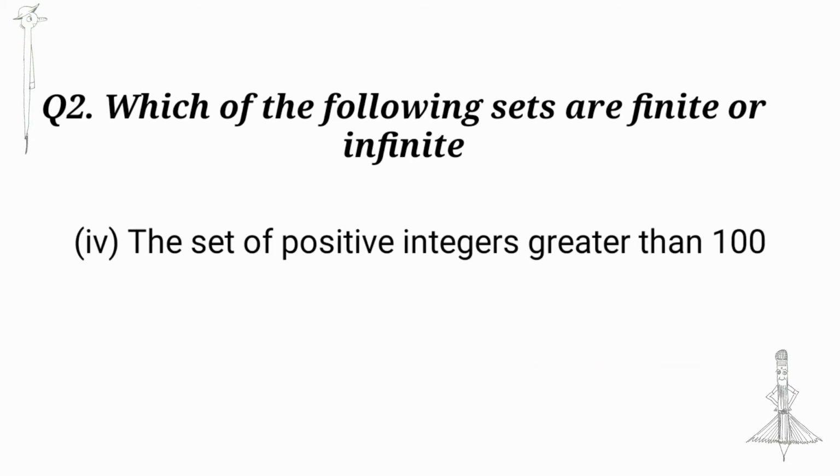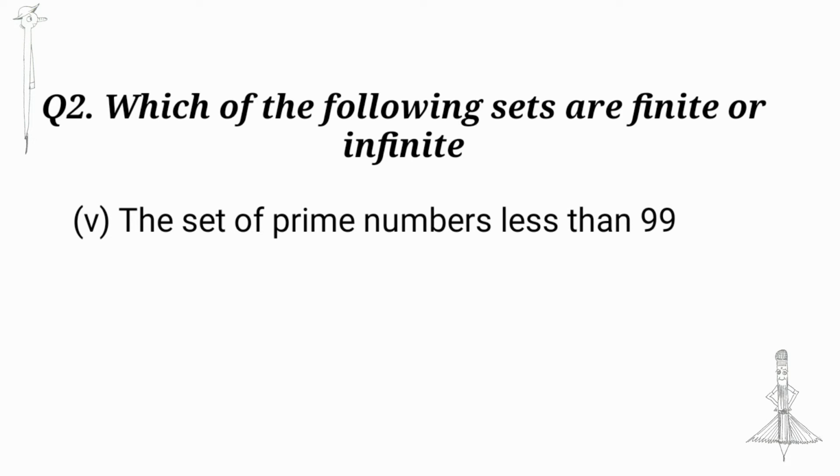The set of positive integers greater than 100. It is an infinite set because positive integers greater than 100 are infinite in number. Prime numbers less than 99. It is a finite set. Finite elements are inside the set, so it is a finite set.